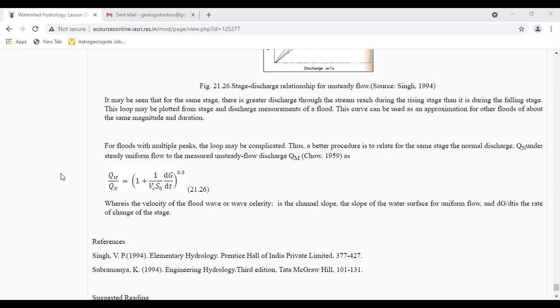Here Vw is the velocity of the flood wave or wave celerity, S naught is the channel slope, the slope of the water surface for uniform flow, and dG by dt is the rate of change of the stage.